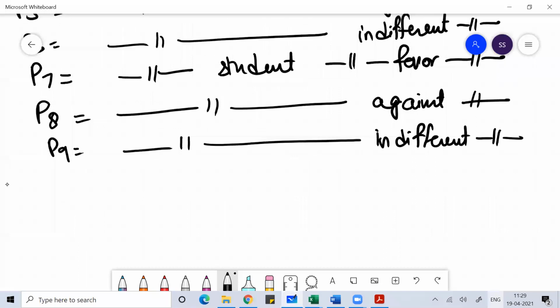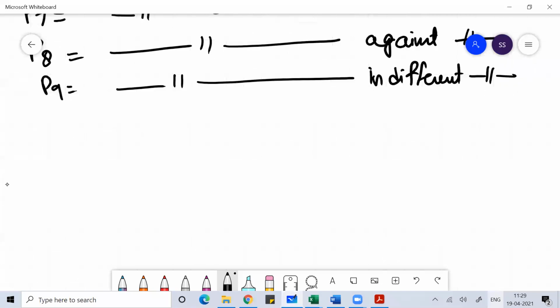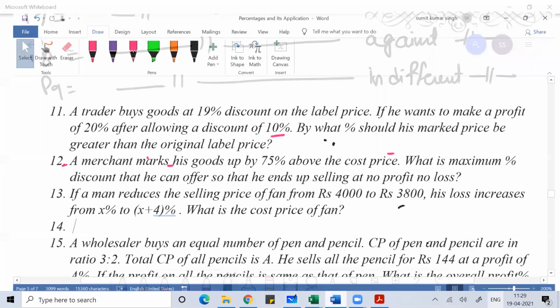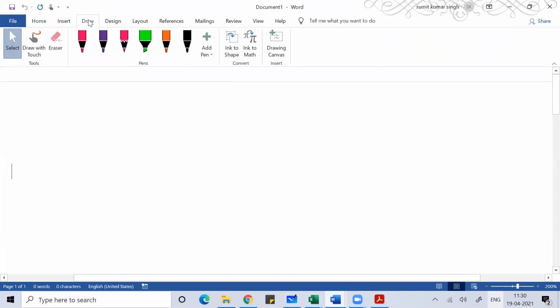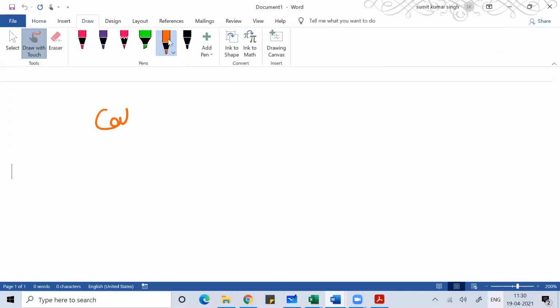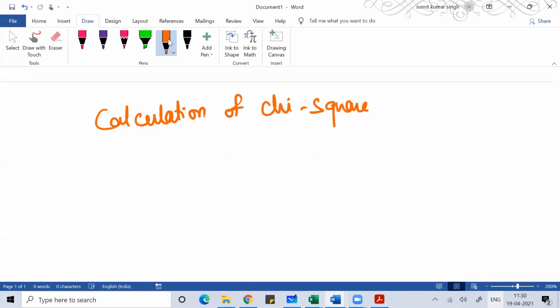On what basis do we need to do this? We are doing this on sample data calculation. When we talk about the chi-square test, I hope you remember the calculation of the chi-square statistic.